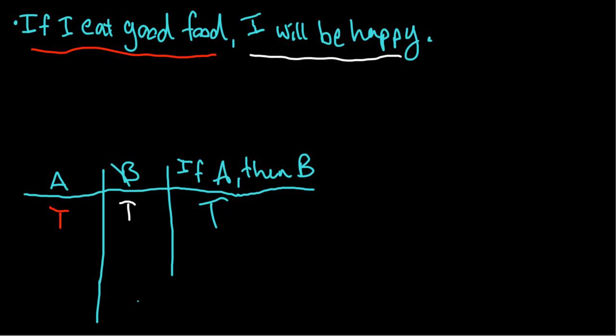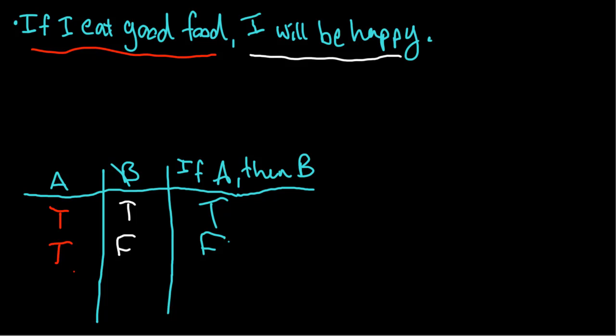Now let's make these lines a little bit longer. What if A is true and B is false? So I'm saying, I ate good food, but I'm not happy. Well, then my claim is going to also be false because I'm claiming if I eat good food, I will be happy. However, we have a scenario in which I ate good food and I'm not happy. So my claim is not true. If A, then B is also false.